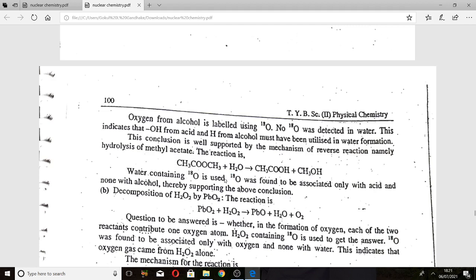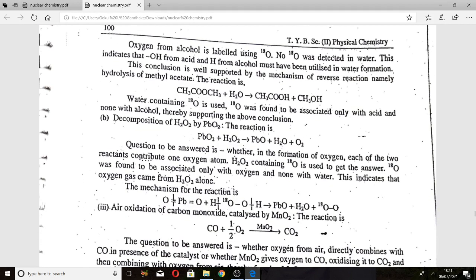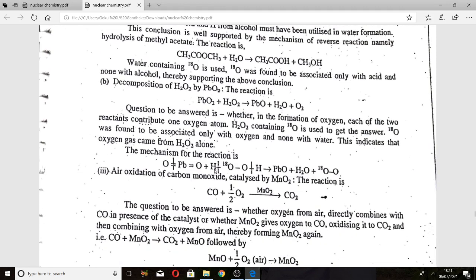Oxygen-18 was found to be associated only with the acid and none with the alcohol. This is the first example, the esterification reaction. Let me see the second mechanism, that is the decomposition of H2O2 by PbO2. This is one of the mechanisms for deciding the reaction, using a tracer in studying reaction mechanisms.